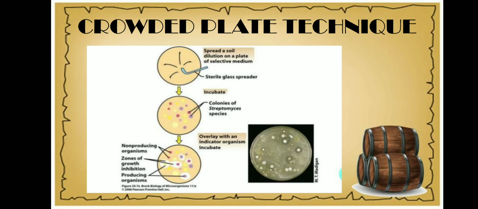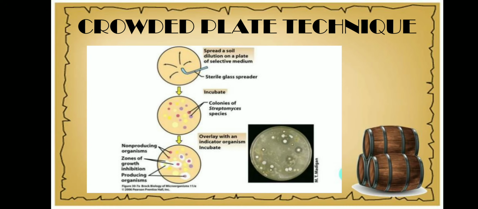Usually we incubate for 48 hours for antibiotic producers because the organism has to grow, and after it grows it has to produce antibiotic, wherein antibiotic is a secondary metabolite. So therefore it takes 48 hours for the organism to produce the secondary metabolite. So we incubate the plate for 48 hours.